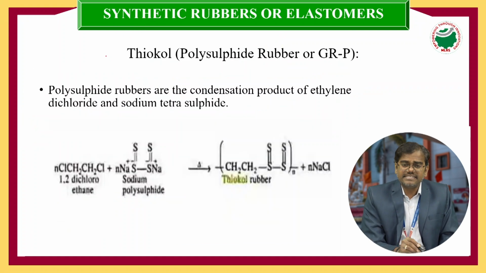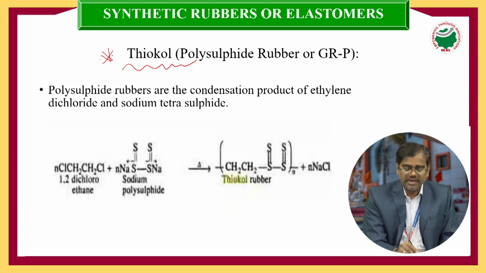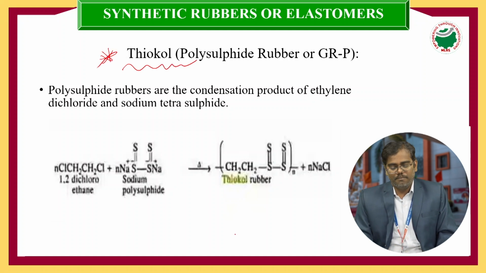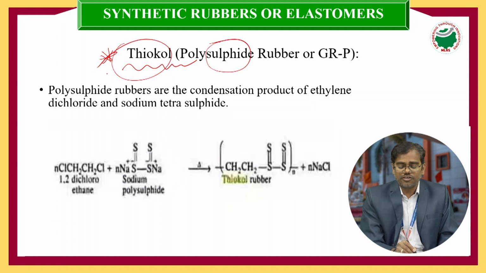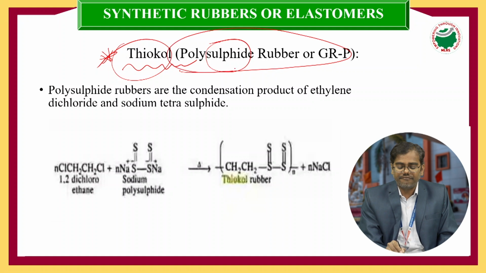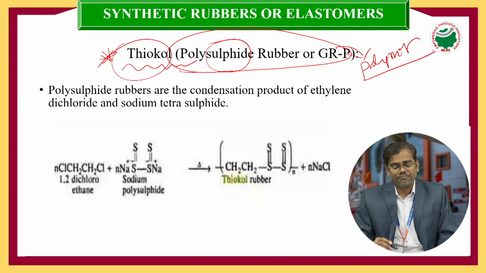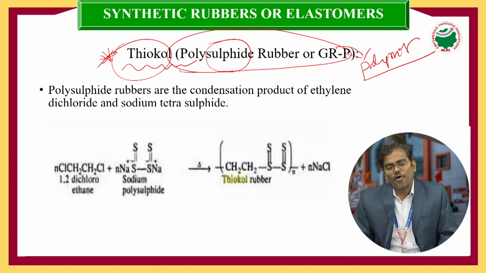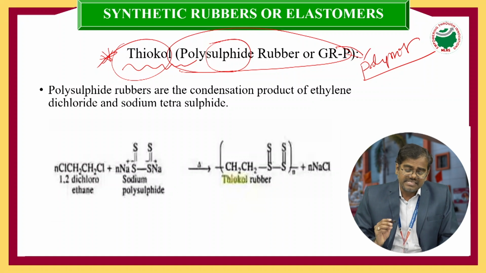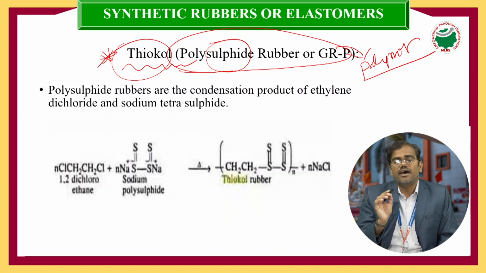Next, the second synthetic rubber, an elastomer, is thiokol rubber. This is also a lab experiment. Thiokol rubber. Thio means sulfur. So thiokol rubber is also called polysulfide rubber, and polysulfide rubber is also one type of polymer.